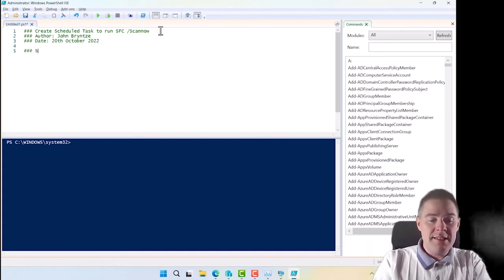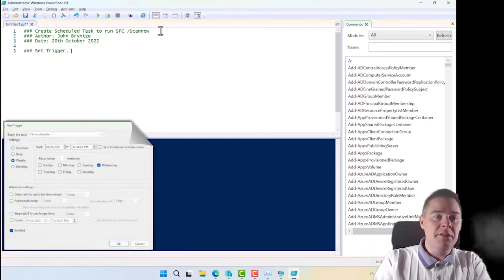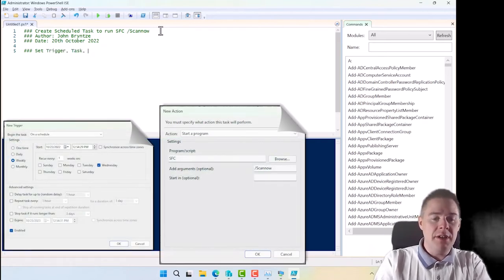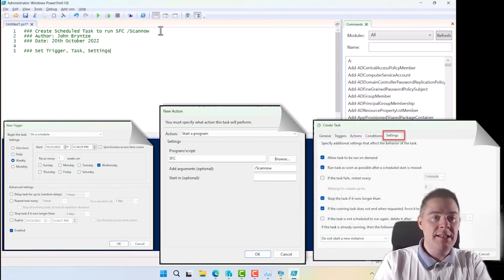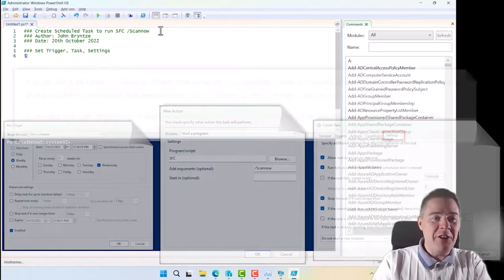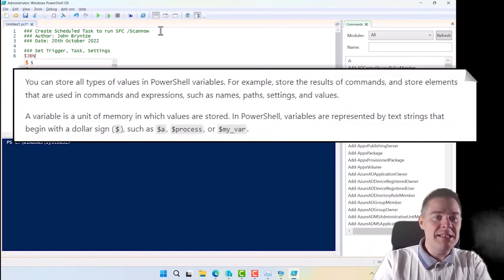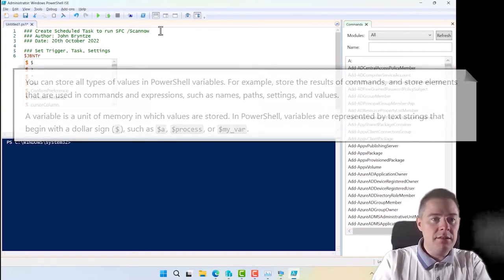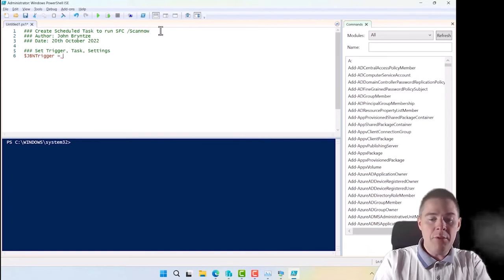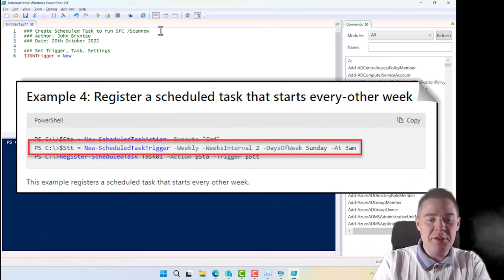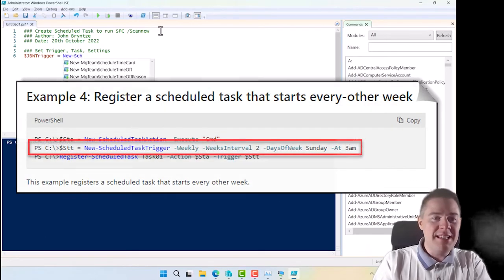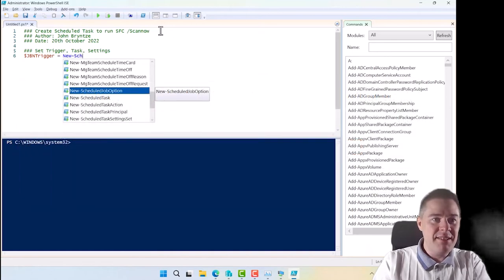So what do we need? We need a trigger, when should it run? We need a task, what should run? And then some settings. So that's going to be some variables. I'll always prefix mine with JBN, so let's call it the trigger. And that one, they all start with New, and this is what I like with ISE. It helps because I don't know this by heart.